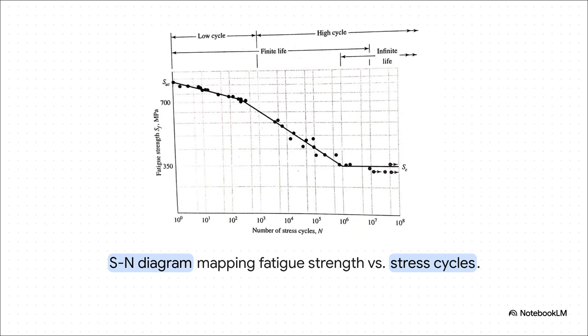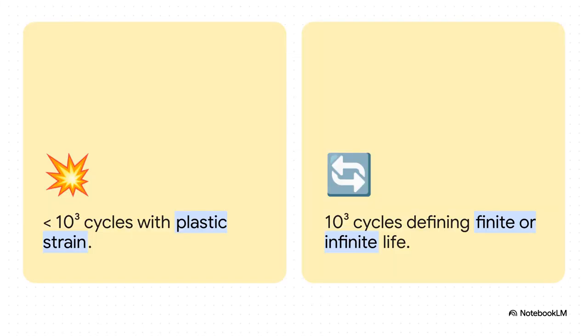That's because we aren't just talking about a few bends. We're dealing with thousands, millions, or even hundreds of millions of cycles. By plotting test data here, engineers can predict if a part is going to have a finite life, meaning it's definitely going to fail, or an infinite life.